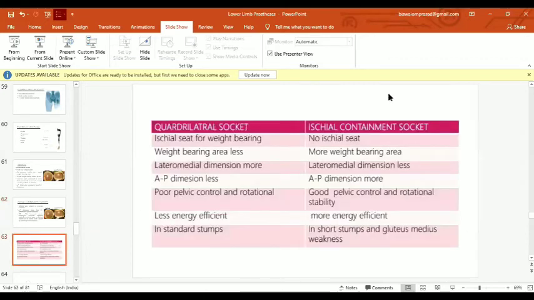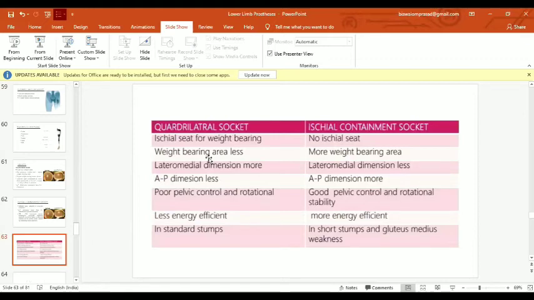So what are the differences between the quadrilateral and ischial containment sockets? An ischial seat for weight bearing is there in the quadrilateral socket, but in the ischial containment socket there is no ischial seat. Weight bearing areas are fewer in the quadrilateral socket, while more weight bearing areas are provided in the ischial containment socket. The lateral-medial dimension, as I said, is more in the quadrilateral socket, while it is less in the ischial containment socket.